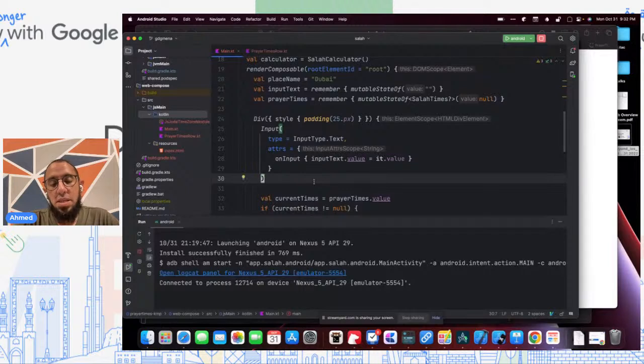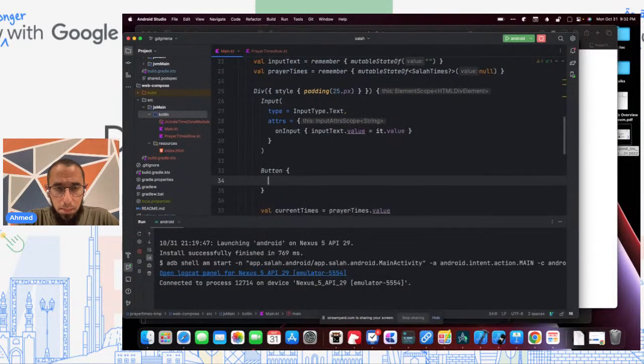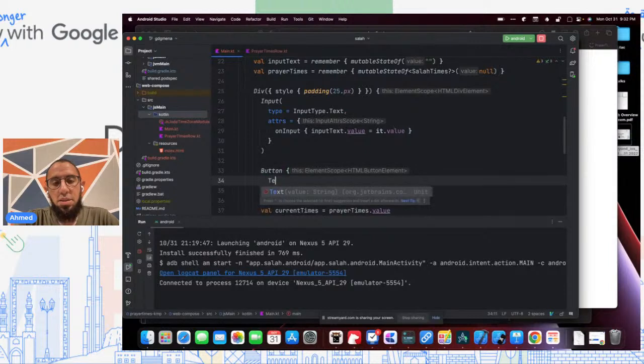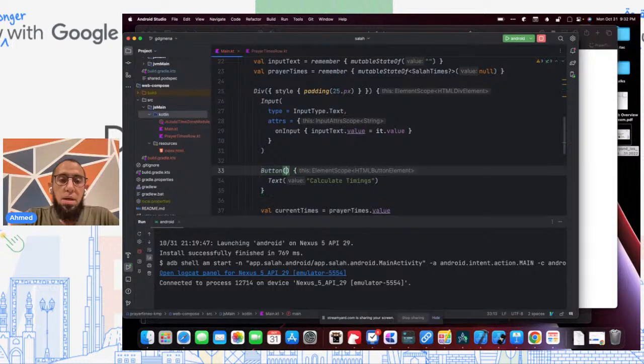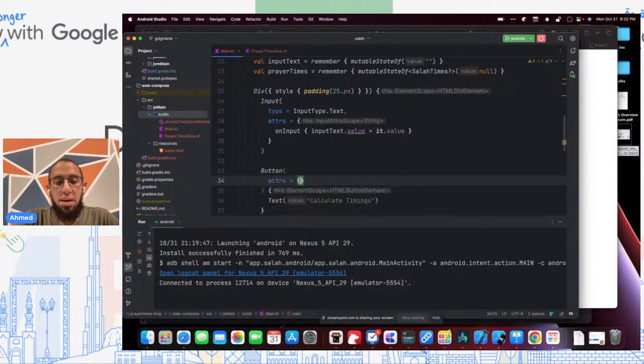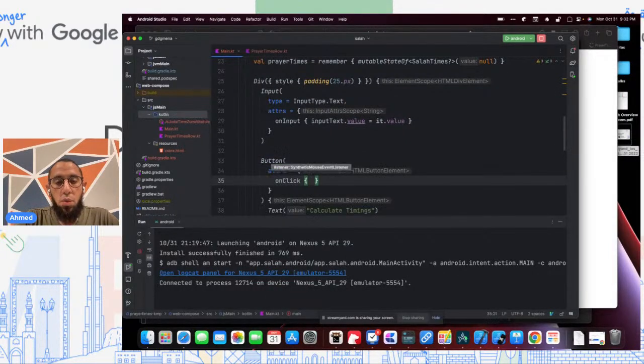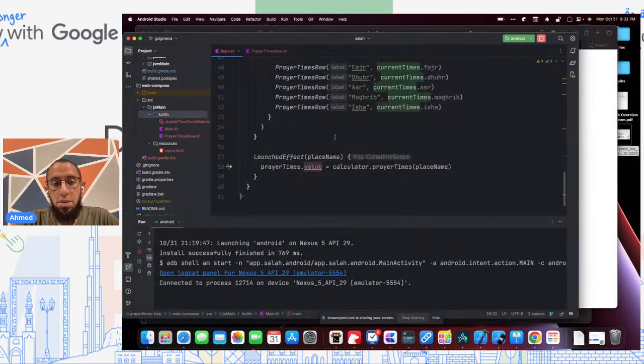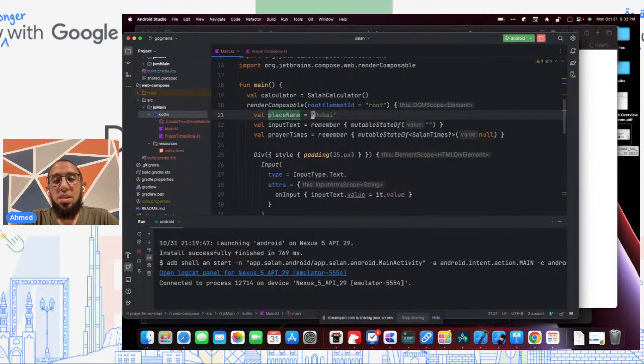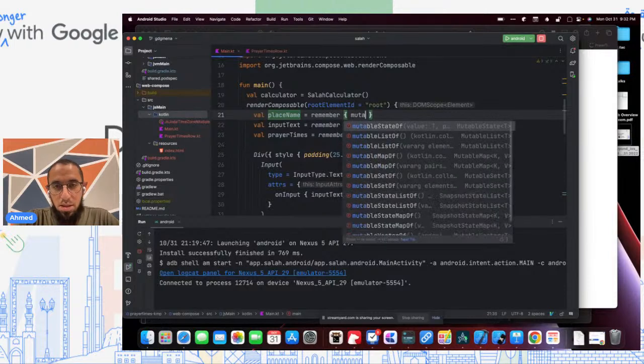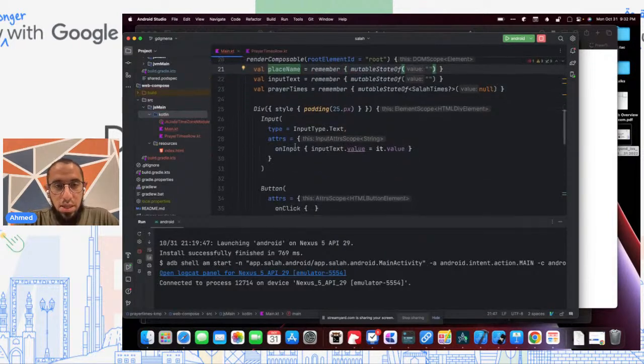The reason we need this is because then we can add a button here. The content of the button is maybe a text that says calculate timings. And on the button itself, we'll have an on-click listener where we can use input text value to trigger the search here. Today, the search happens due to place name changing, and place name right now is constant. So we need to change this to also be a mutable state of an empty string in this case.